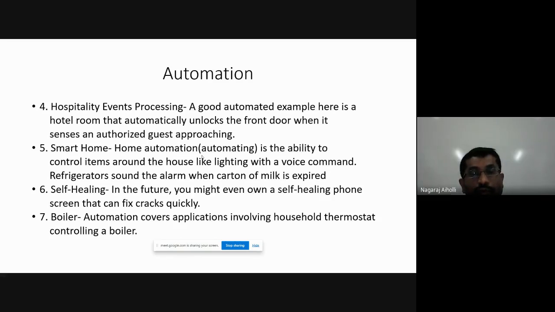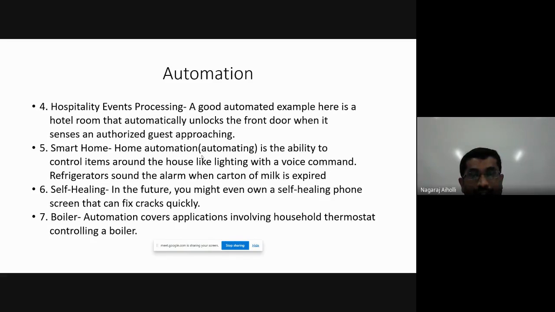So such types of home automation are available, and you can control the on and off of the light system, the electrical lights, not by switches but by voice command. Suppose you say on, the light should be turned on. When you say off, the light should be turned off. That is the advanced level of automation.